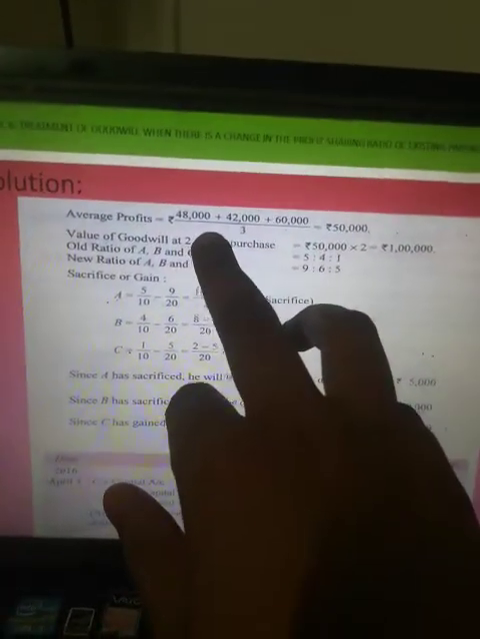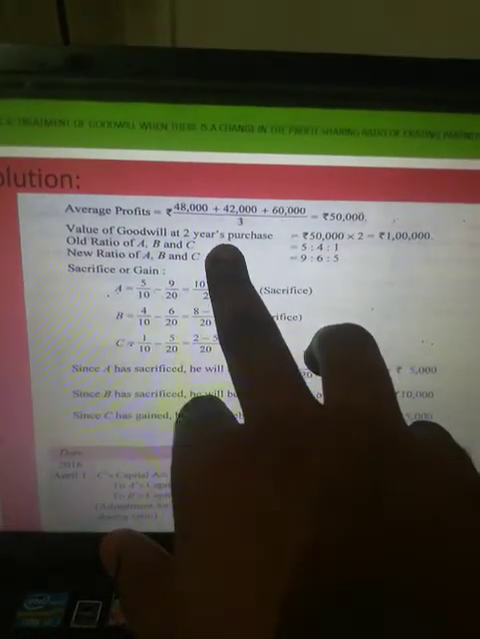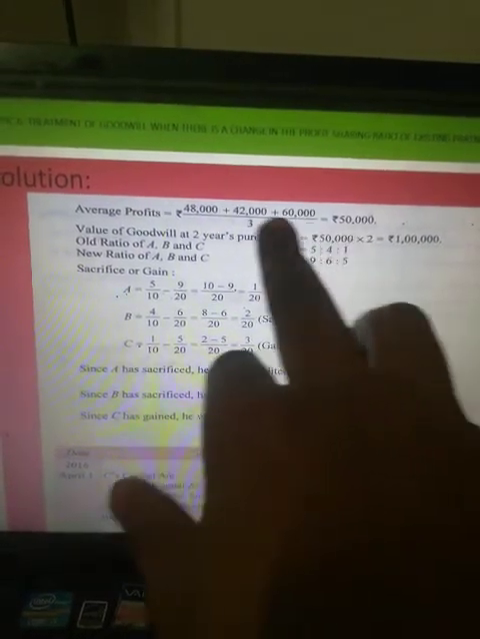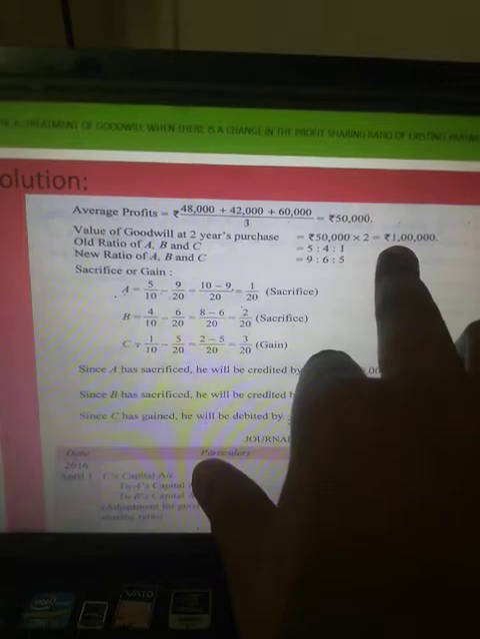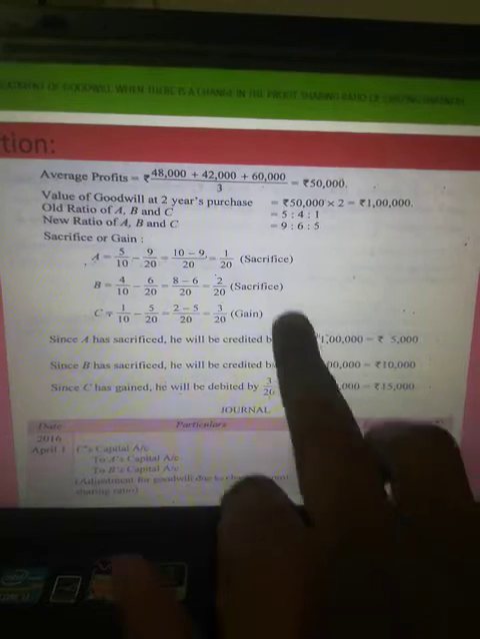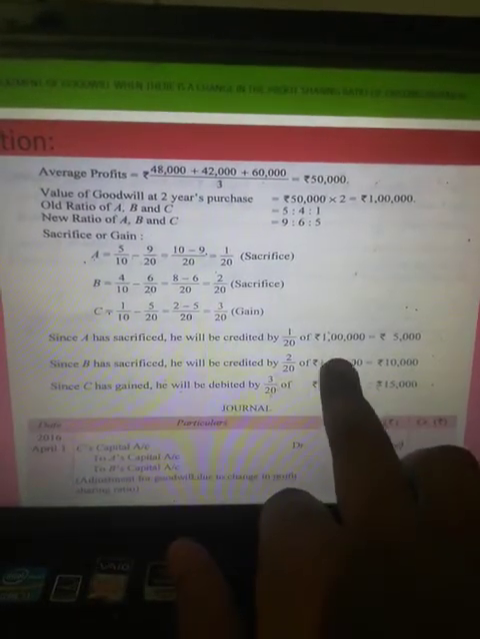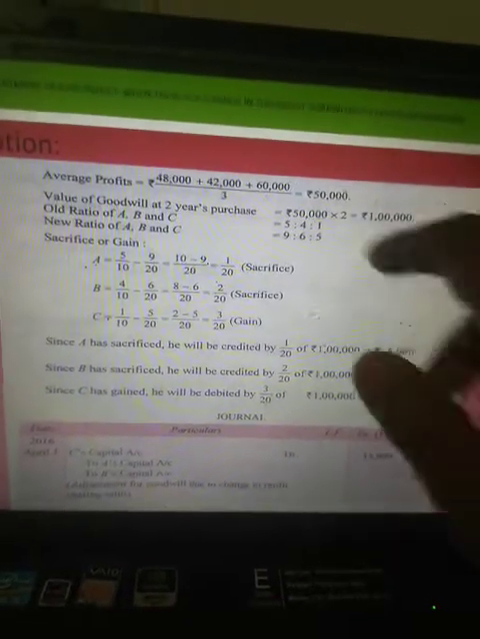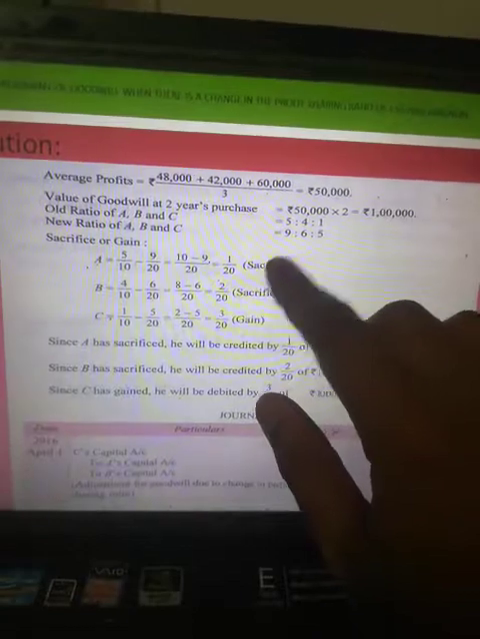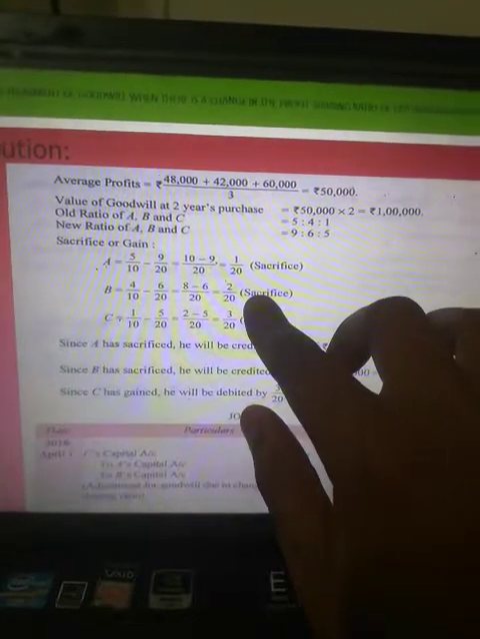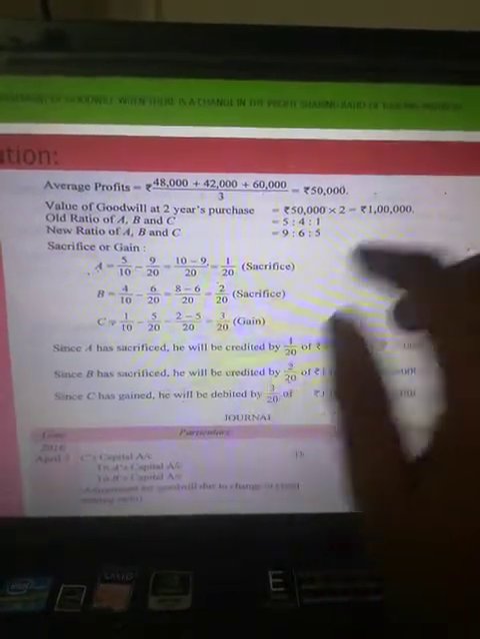Look, in the very first step we have calculated our goodwill by using the average profit method. You can see it over here. 50,000 is your average profit, 2 years purchase, then the goodwill is 1 lakh. Then we have calculated our gaining and sacrificing, and then we have multiplied the gaining and sacrificing proportion with the amount of goodwill. Alright class, you can look here. I have told you that this gaining proportion and sacrificing proportion will always be equal. Here there is a gain of 3/20, and there is a sacrifice of 1/20 and 2/20. If we add both, it will again be 3/20 only.